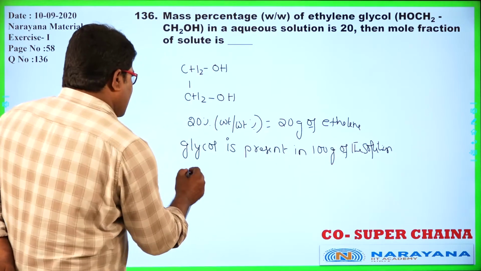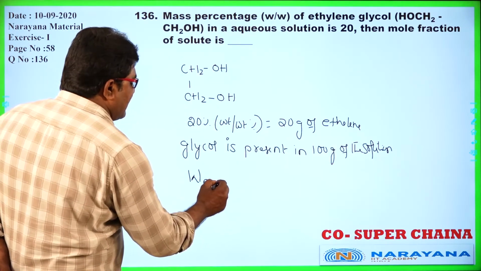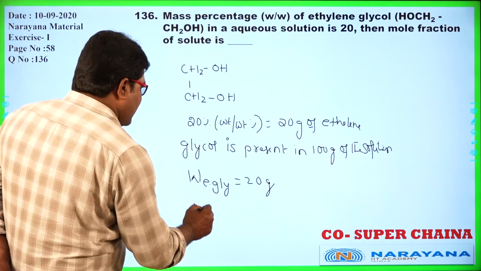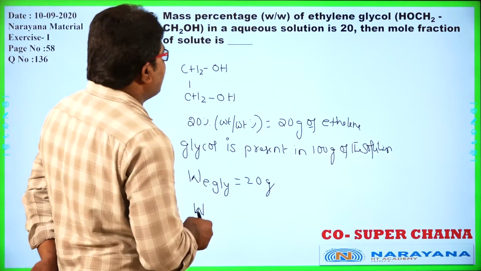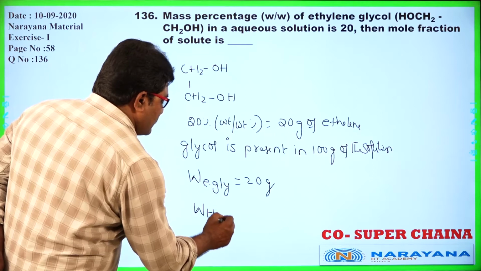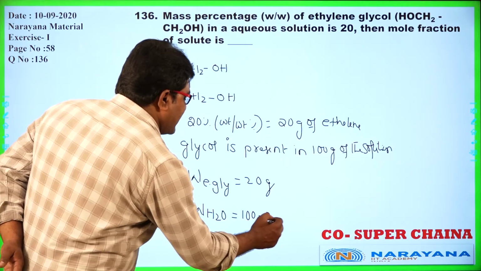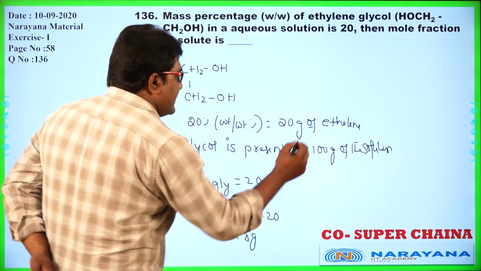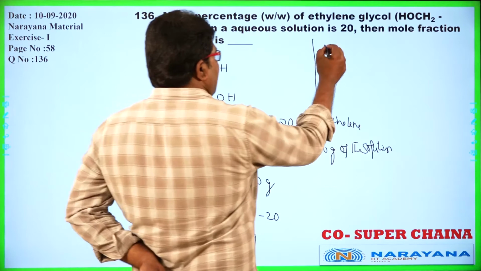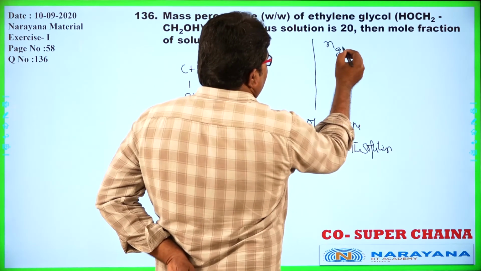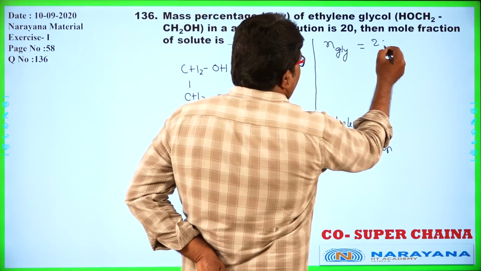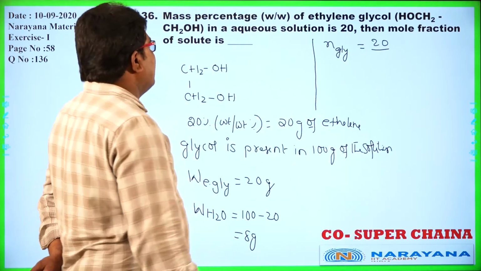Now from that, weight of ethylene glycol is equal to 20 grams among the 100 grams, and that was dissolved in aqueous medium, that means water, solvent is water. So weight of water obviously 100 minus 20, that is equal to 80 grams. So from that I would like to calculate number of moles of ethylene glycol is equal to given weight by molecular weight, 20 by, what is the molecular weight of ethylene glycol?